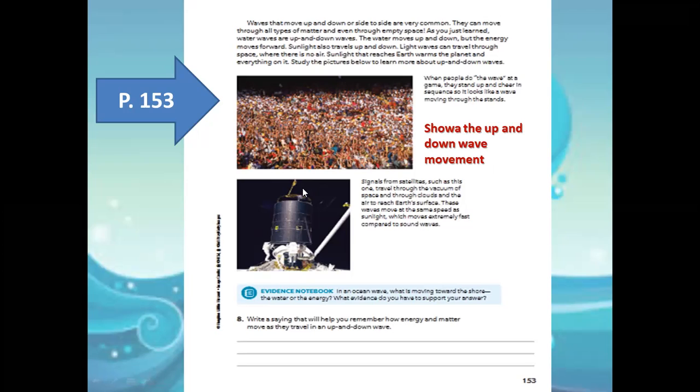Like for example, when you're watching TV or listening to radio, the TV or the radio receives the signal from these satellites placed in space to show us what we are seeing on the TV. Those signals are considered to be light energy, and this light energy transfers through up and down waves, invisible light signals, up and down wave movement.